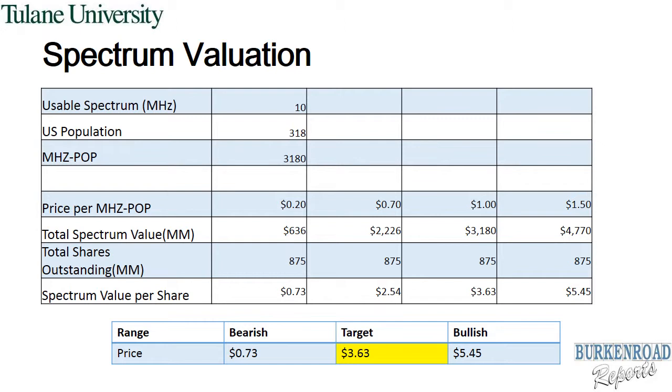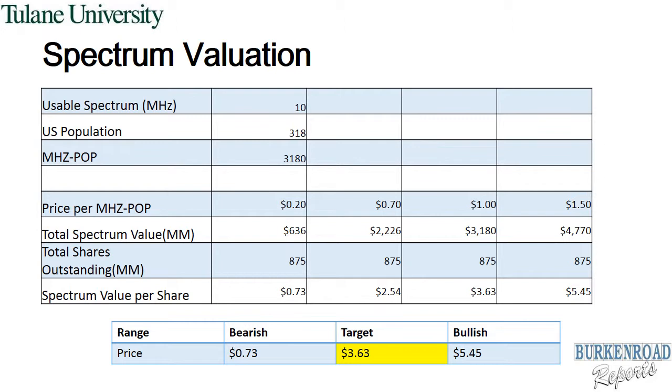Companies that have spectrums use a metric called megahertz to population to value their spectrums, which we likewise did for Globalstar. We took the population of the United States, 318 million, and multiplied the available megahertz of Globalstar's spectrum, which is 10 megahertz, to get the megahertz to population metric. Then, we multiplied the megahertz to population metric by $1, which equals the total value of the spectrum. Then, we divided the total value of the spectrum by Globalstar's shares outstanding and found the value of the spectrum per share, which is $3.63.